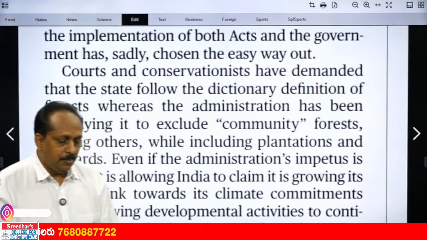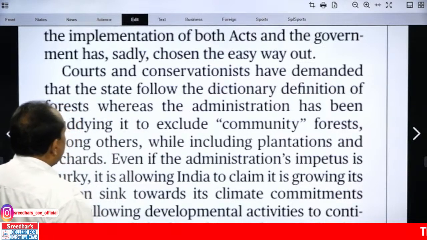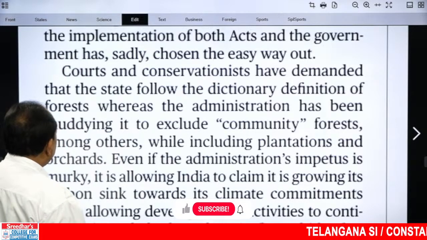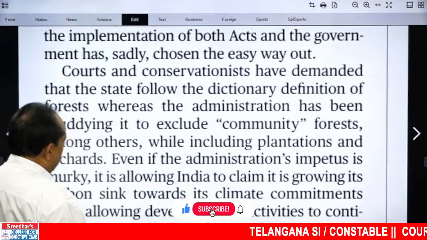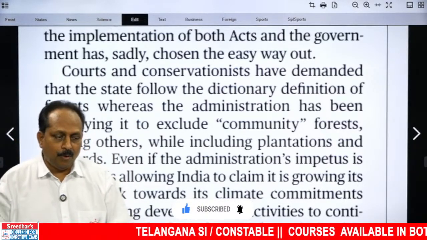What is that easy way out? When we read the second part, we come to know. Courts and conservationists have demanded that the state follow the dictionary definition of forest, whereas, now how do we define? The second part starts with the definition of a forest.